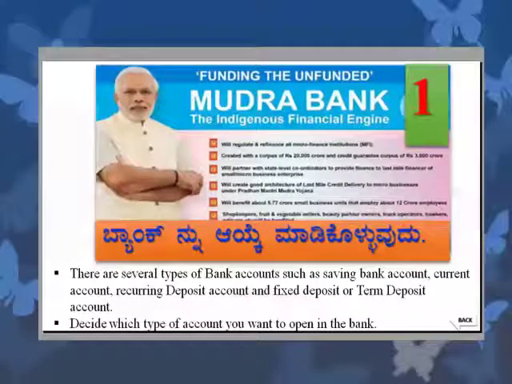The first thing is you need to decide a bank. You may choose from any of the nationalized banks, private banks, regional banks, or even a cooperative bank. Then, after selecting a bank, you have to select what type of account you want to open in that bank. You need to choose from either a savings bank account, a current bank account, a fixed term deposit, or a recurring term deposit depending upon your need.